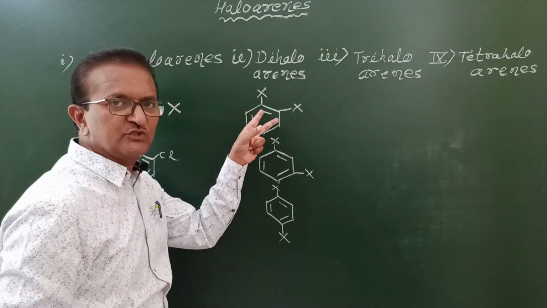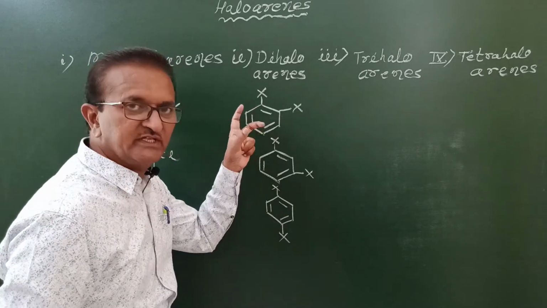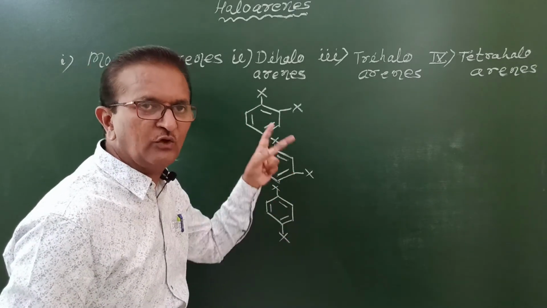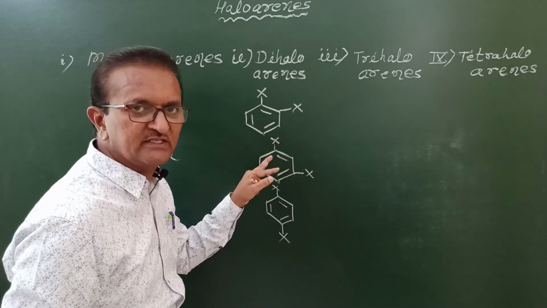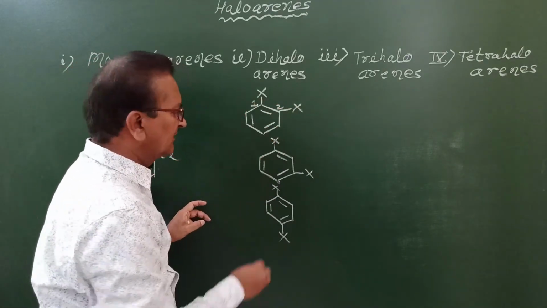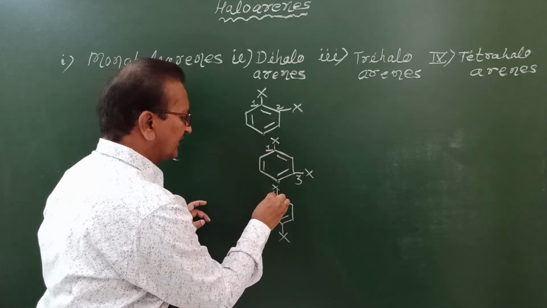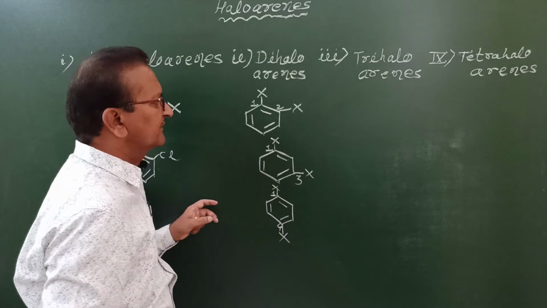Here in the first isomer, these are called position isomers because they differ in position of halogen atoms on this benzene ring. Here positions of halogen atoms are 1 and 2. Here positions of halogen atoms are 1 and 3. And here positions of halogen atoms are 1 and 4.